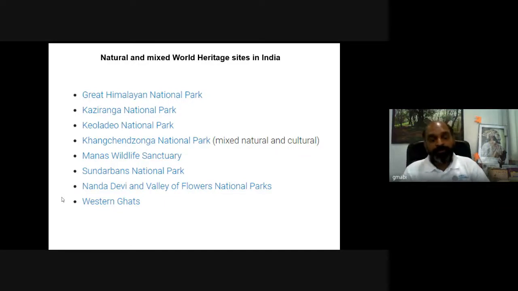Now, we have certain natural and mixed World Heritage sites in India. Among them, there is the Great Himalayan National Park. Then we have Kaziranga National Park. We have Keoladeo National Park. We have Kanchenjunga National Park. Then Manas Wildlife Sanctuary, Sundarban National Park, Nanda Devi and Valley of Flowers. Then we have the Western Ghats. So now we'll see these natural heritage sites one by one.